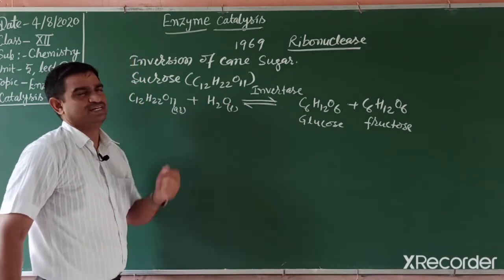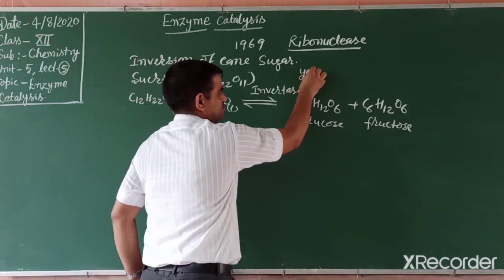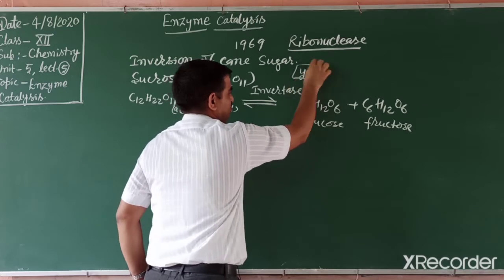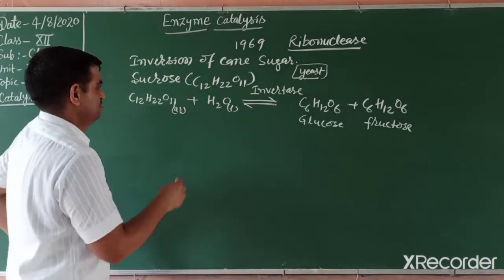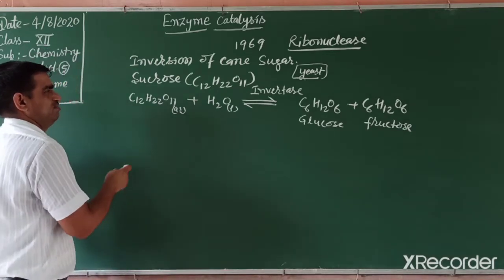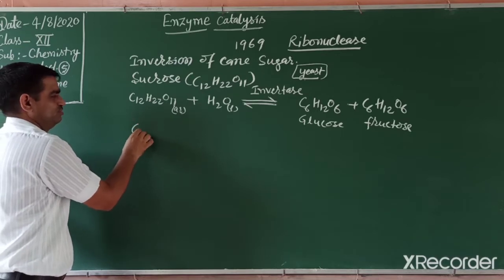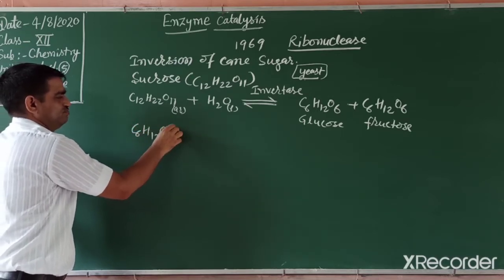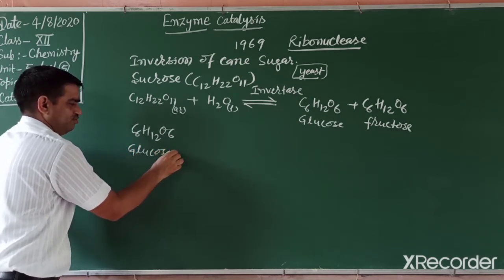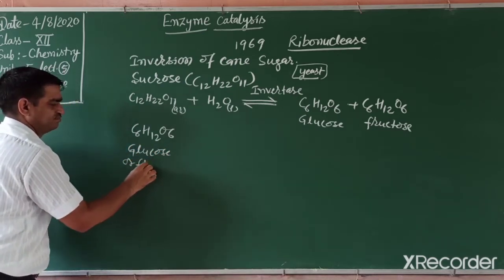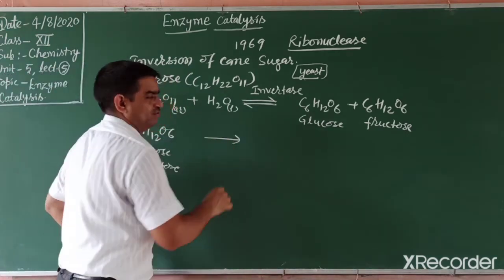Now that is invertase. This invertase we get from yeast. Where do we get invertase from? Yeast, the living fungus, we get invertase. After that, either glucose, C6H12O6, or fructose, they convert into alcohol.